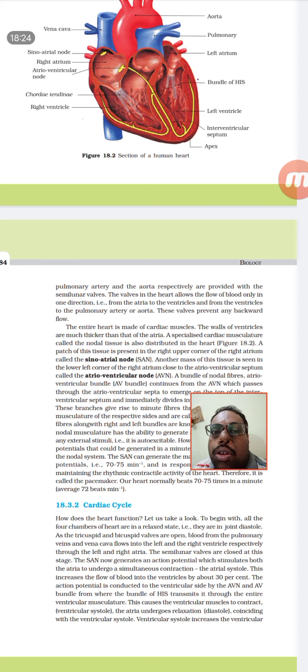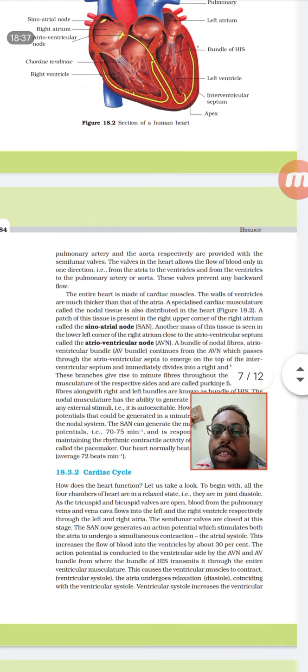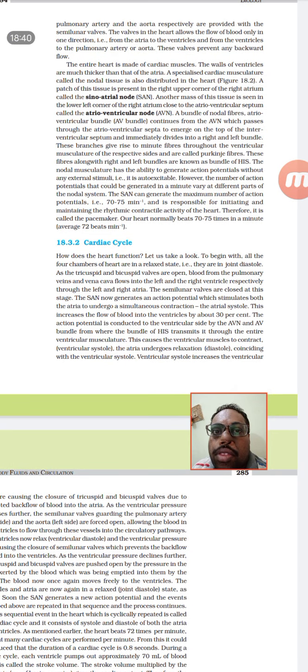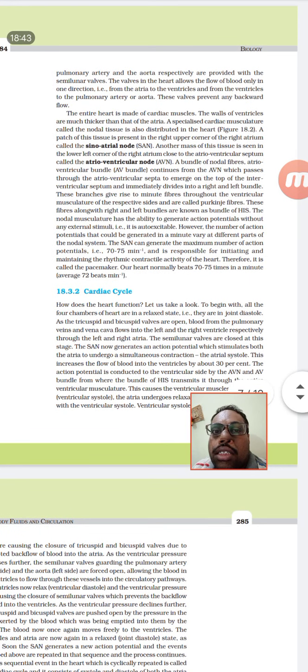Next is the AV node, known as the gatekeeper of the heart, because it diverts the electrical signal coming from the SA node to the two ventricles, left and right. The SA node can generate 70 to 75 impulses per minute. Within an average of 1 minute, the full heart cycle will be completed.